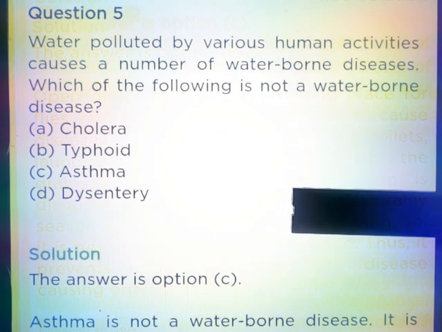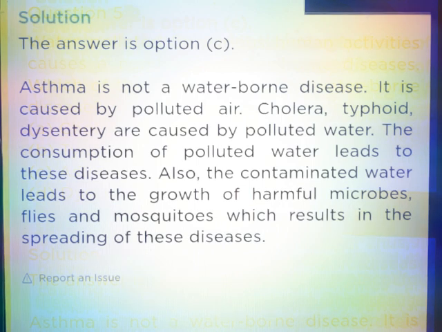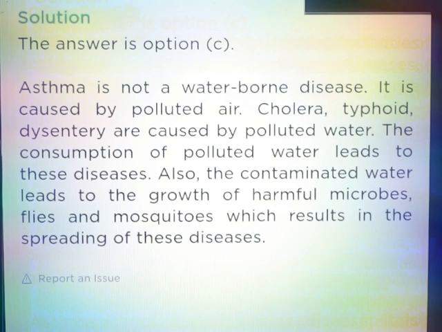Question number 5. Water polluted by various human activities causes a number of waterborne diseases. Which of the following is not a waterborne disease? Answer, part C. Asthma. Asthma is not a waterborne disease. It is caused by polluted air. Cholera, typhoid, dysentery are caused by polluted water. The consumption of polluted water leads to these diseases.